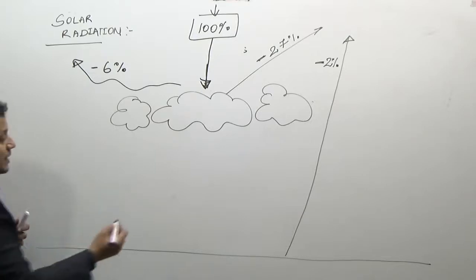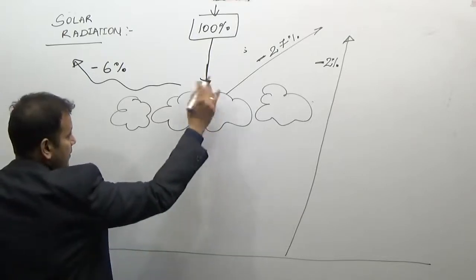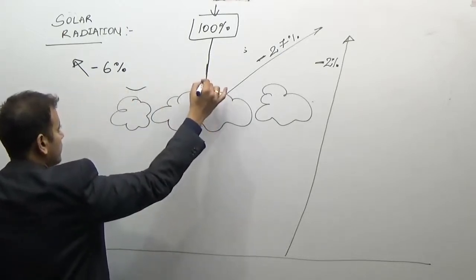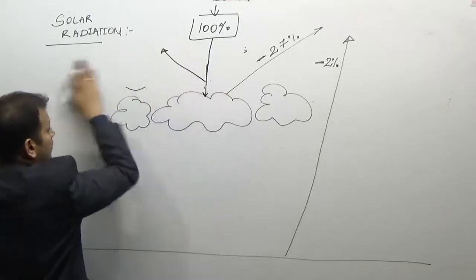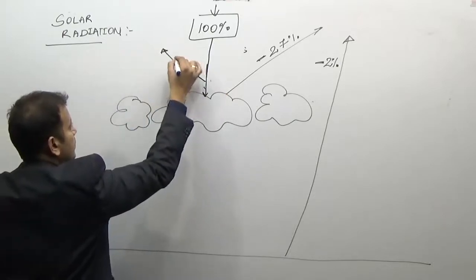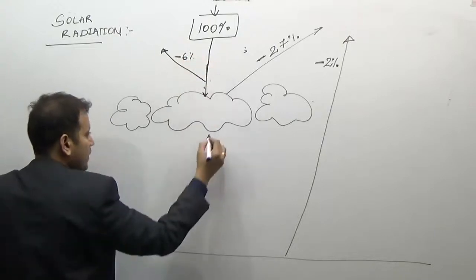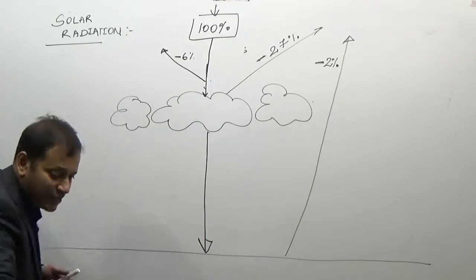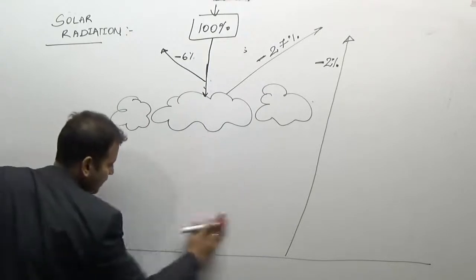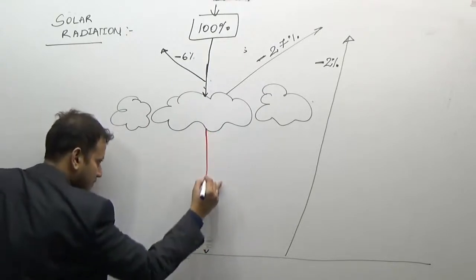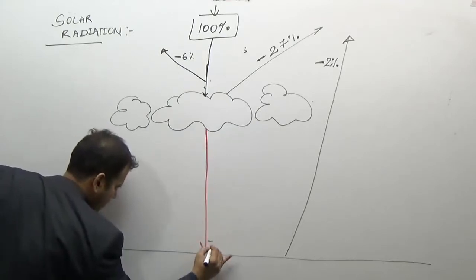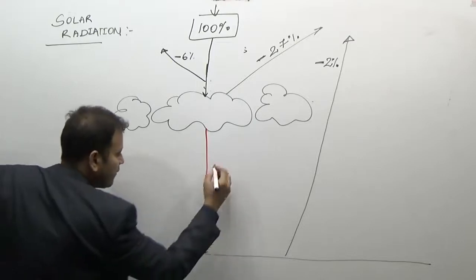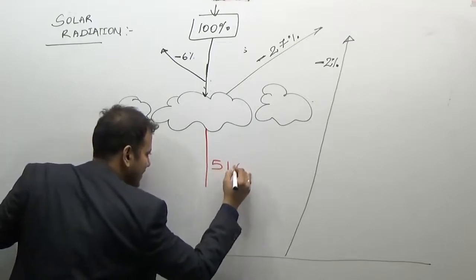Now out of this remaining 65 units, 51% reaches the ground. I will take whatever is reaching the ground and atmosphere in the red color. 51% is reaching the earth surface.